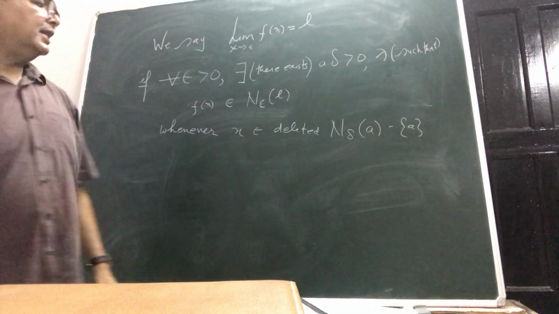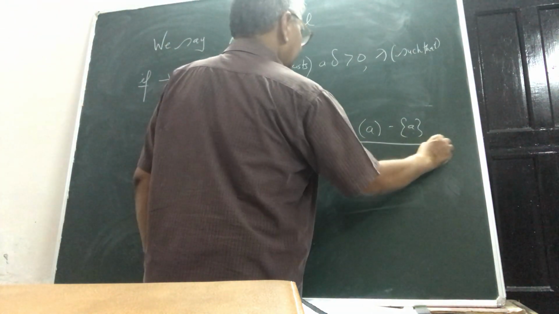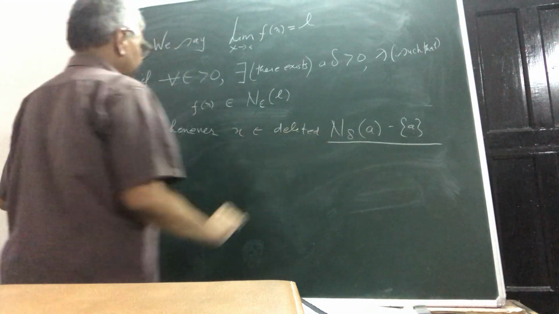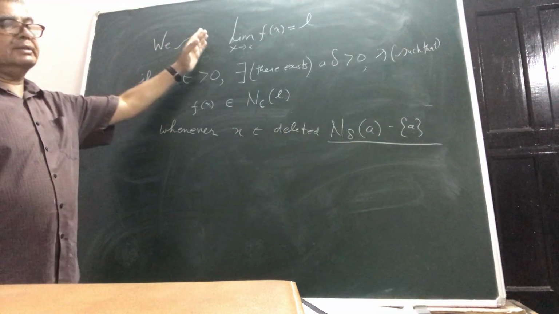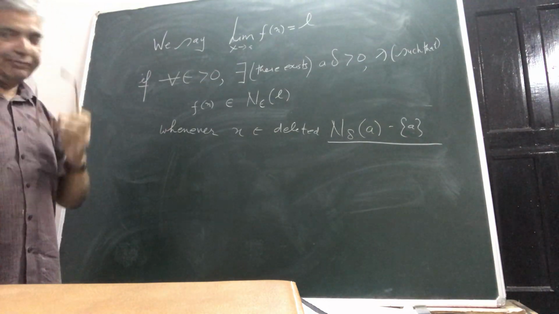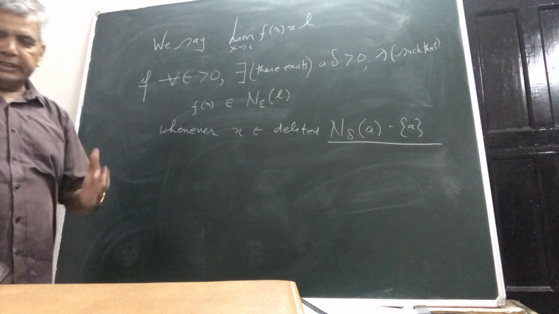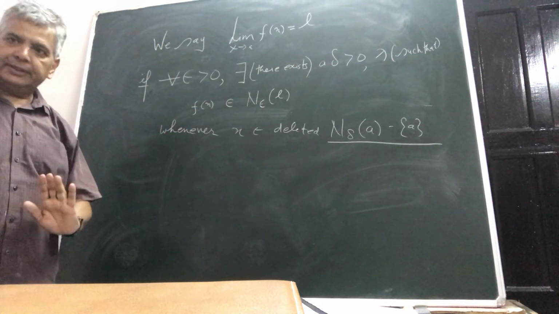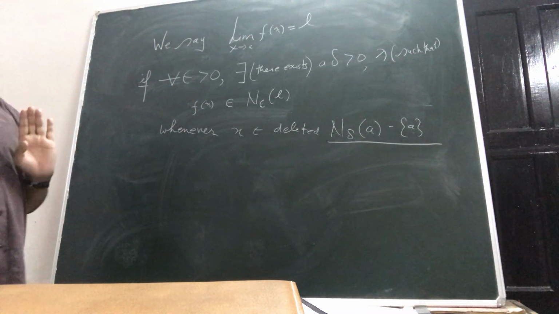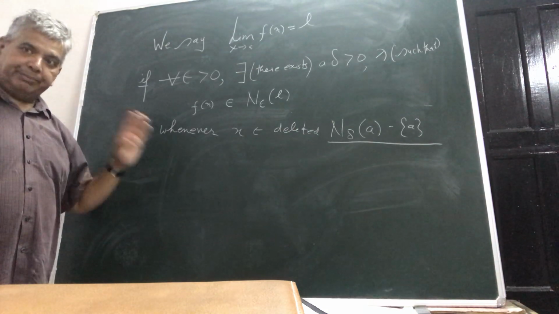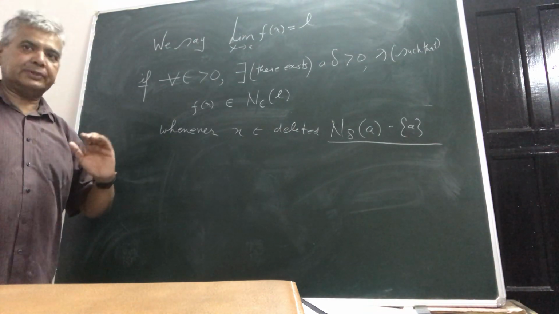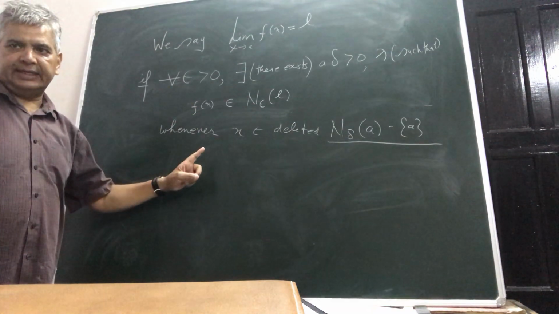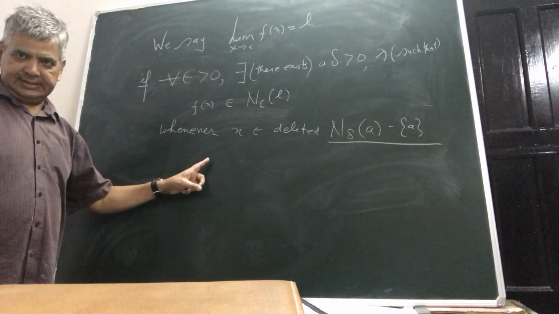In this deleted delta neighborhood, you are deleting a. So this is the geometrical definition. I know at first instance you will find something very odd. But I will tell you repeatedly a good number of times, and I will make sure that each one of you understands it in its right earnestness.